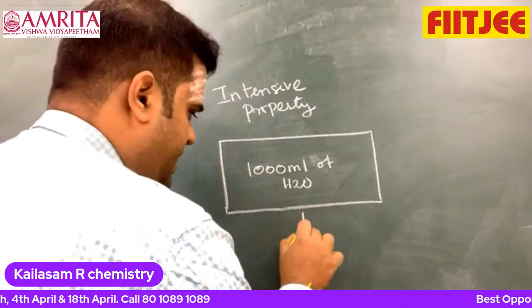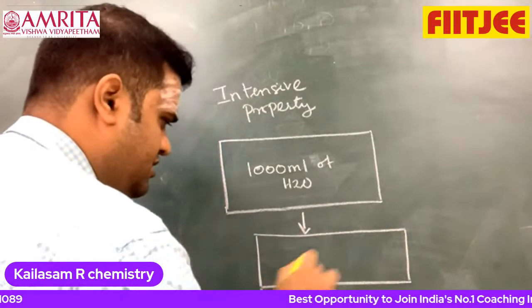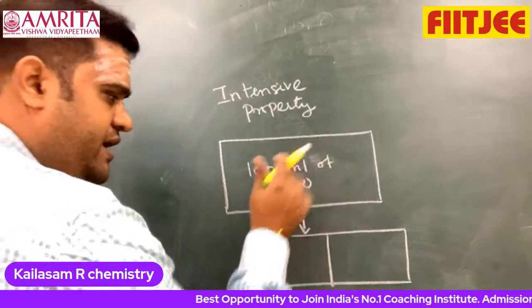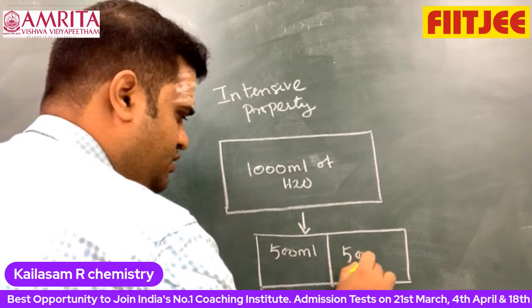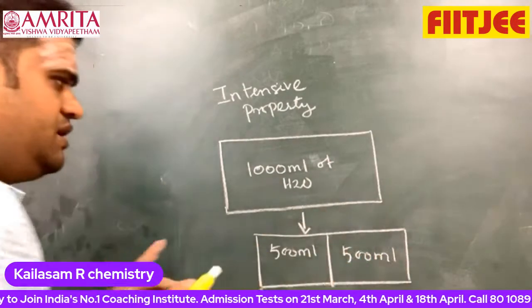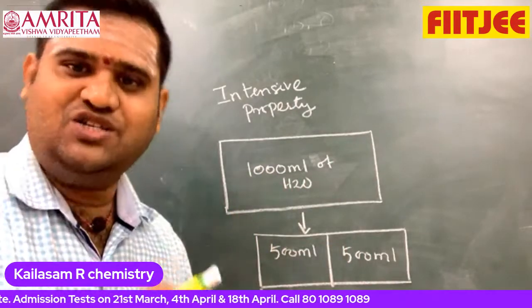Now what I am going to do is divide it by half. This is a defined system. This is 500 ml and here also 500 ml. Now tell me, in 1000 ml of water, what is the boiling point of water? 100 degrees Celsius.